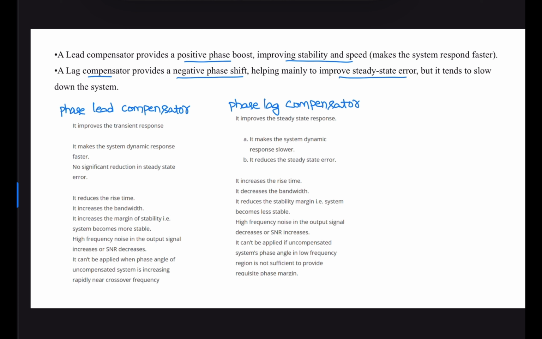Lead compensator improves the transient response. It reduces the rise time, increases the bandwidth, increases the margin of stability, and the signal to noise ratio decreases. Similarly, lag compensator increases rise time, reduces the bandwidth, reduces the stability margin. This lag compensator mainly improves the steady state error.